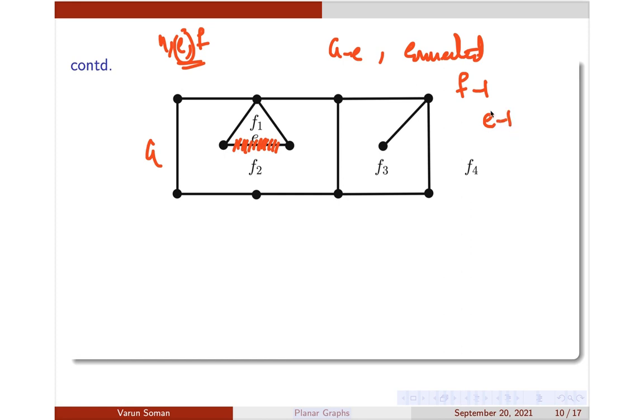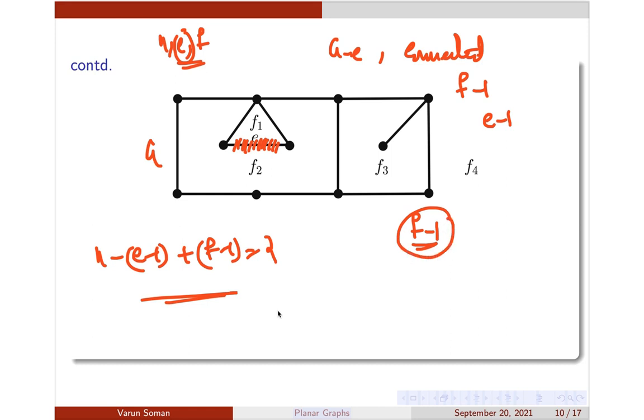So in that case what can you say? In the case of g minus e, we can say that n minus (e minus 1) plus (f minus 1) is equal to 2. Why is it so? Because we have assumed that by induction the result is true for all graphs with f minus 1 regions. Now this graph g minus e has n vertices, e minus 1 edges and also f minus 1 regions.